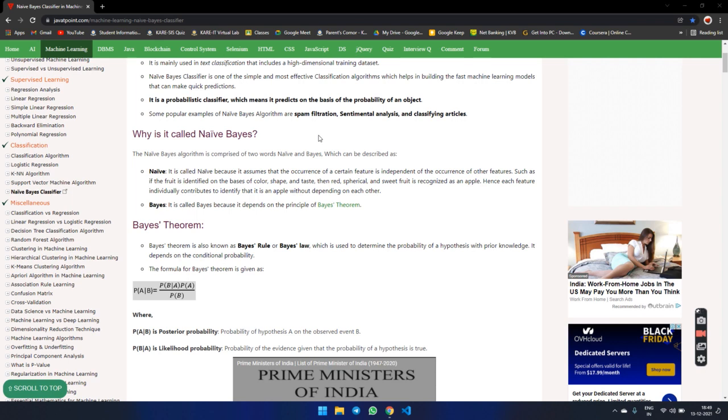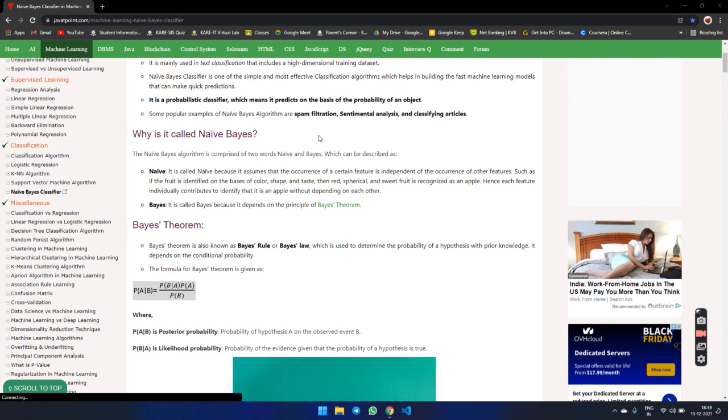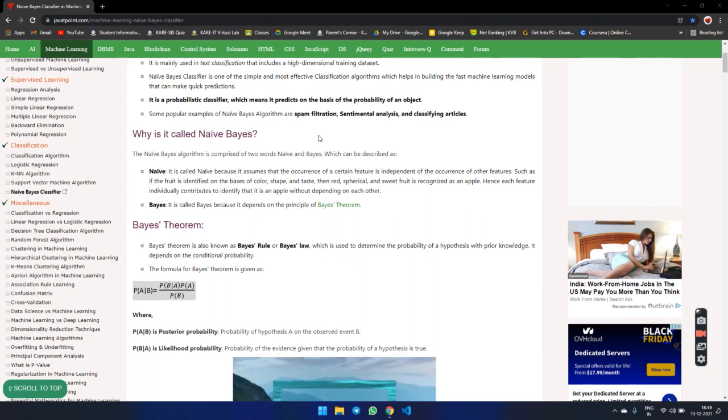Bayes algorithm is composed of two words, Naive and Bayes. It is called Naive because it assumes that the occurrence of a certain feature is independent of the occurrence of other features, such as fruit identification on the basis of color, shape and taste. Red, spherical and sweet fruit is recognized as an apple. Hence, each feature individually contributes to identify that it is an apple without depending on each other. It is called Bayes because it depends on the principle of Bayes theorem.